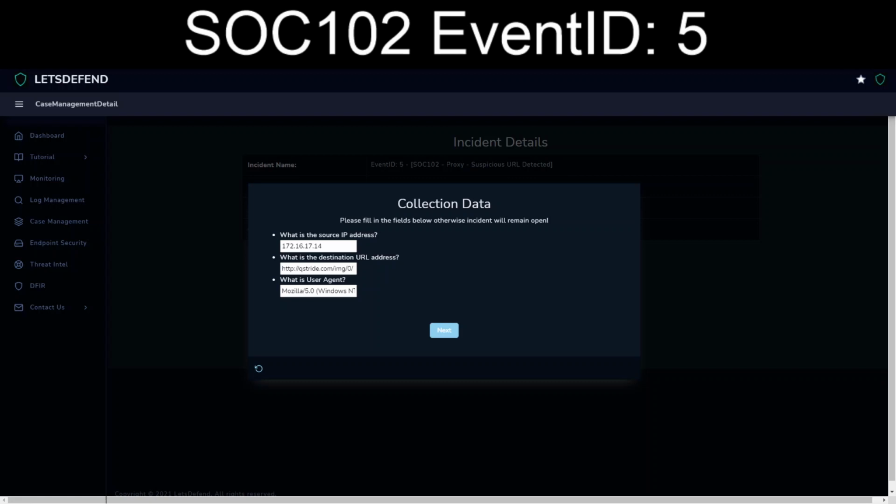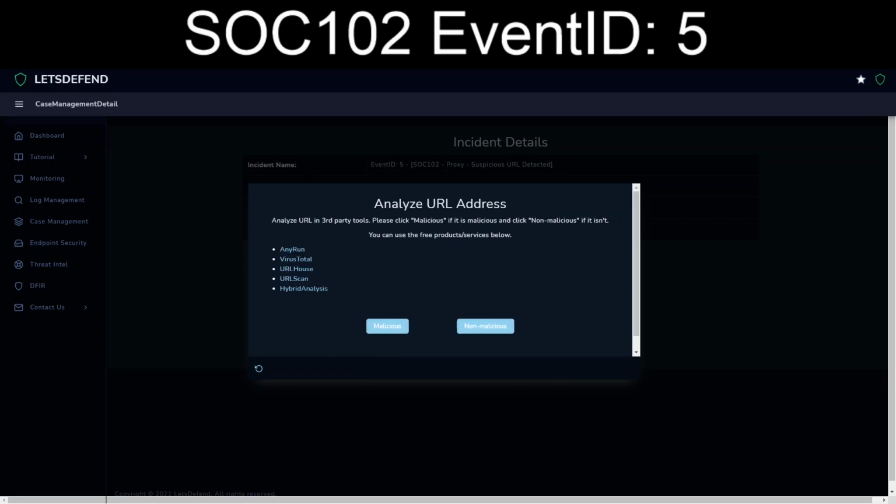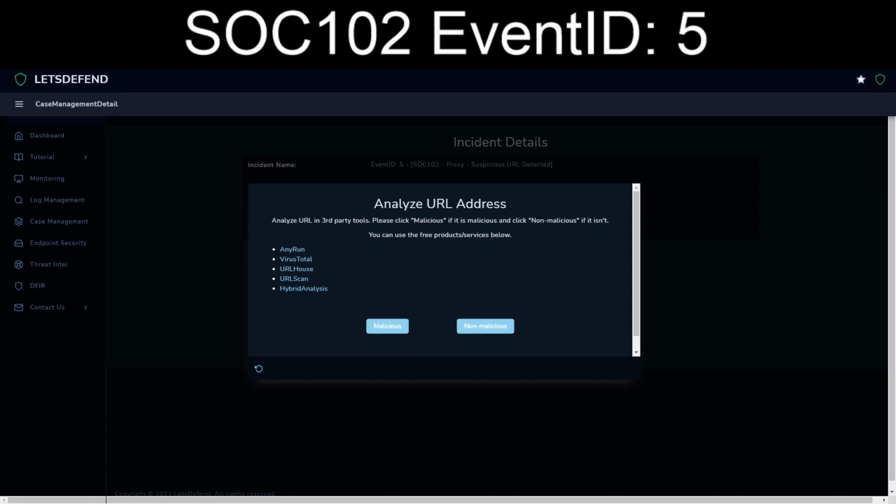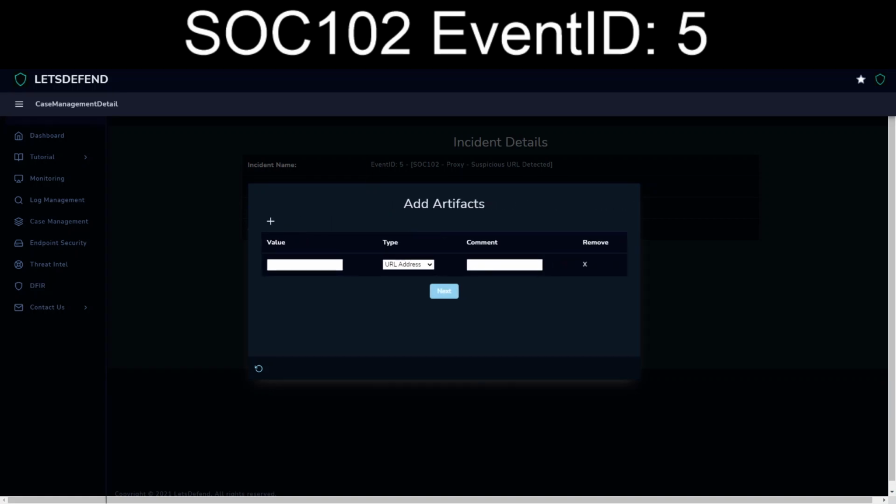Now, mind you, this is different than what was on the initial page that was recorded. So we go, and we've analyzed the URL in URL house, VirusTotal. So we've done enough that we've got enough indicators that yes, this is indeed malicious.